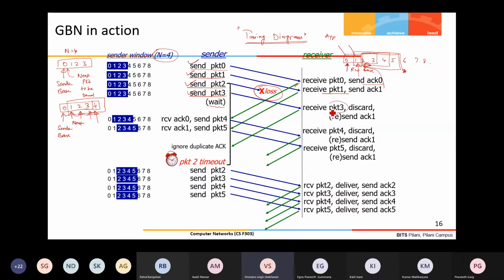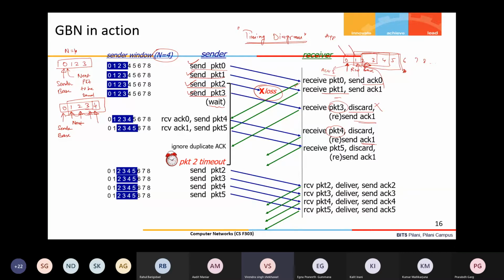So now packet 3 is received and this packet is discarded, you can see. So an out of order packet it is not keeping, because packet 2 was expected and 3 is received. But when it is receiving 3, then it is sending the acknowledgement, and that acknowledgement is a cumulative acknowledgement, which is indicating ACK1. ACK1 means up to 1 I have received successfully. When packet 4 is received, then also it is sending the ACK1, saying that up to here I have received, and after that I have not received anything, right?